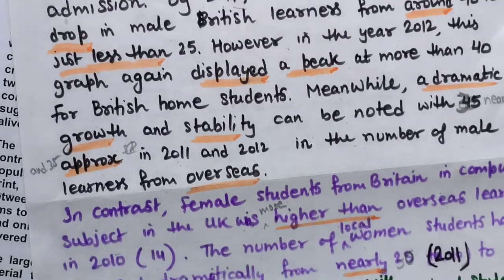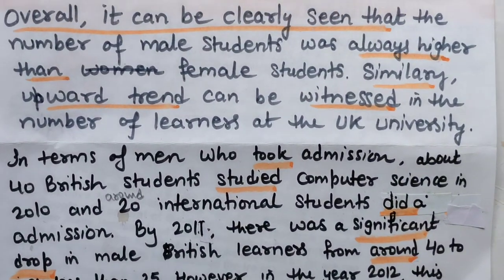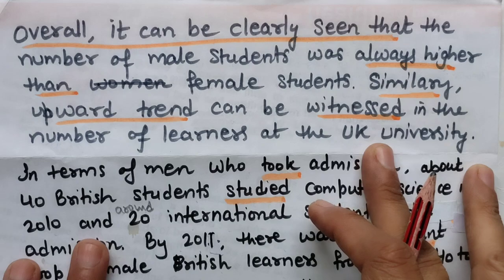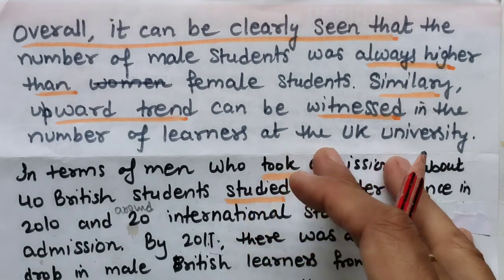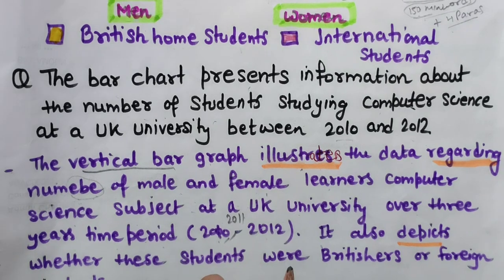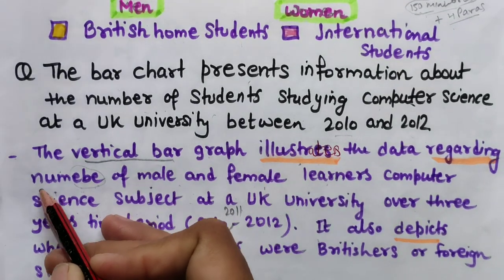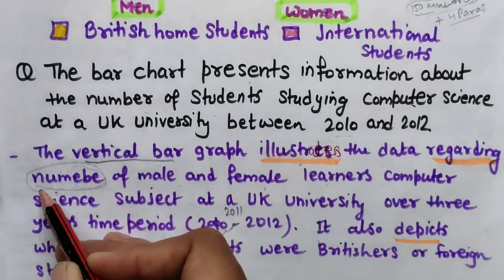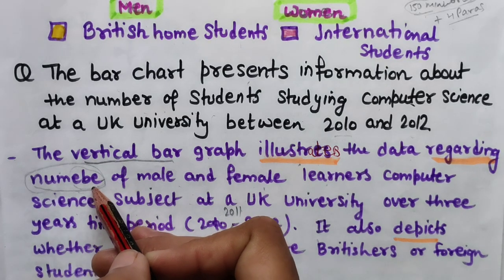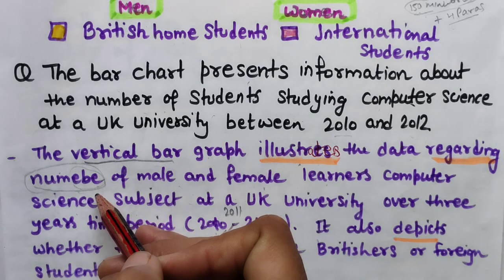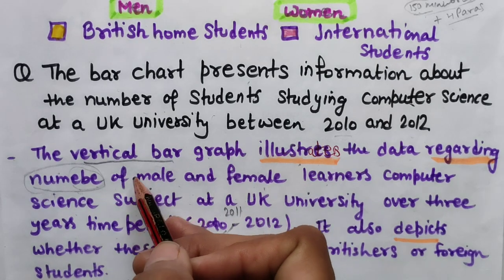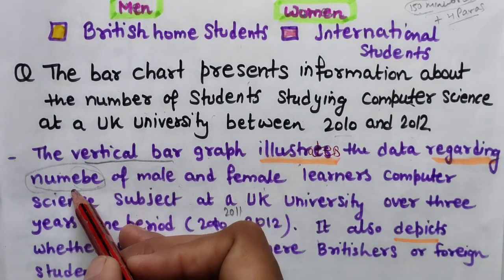All of this will be counted when they give us the band scores, so you will also be doing the same here. Also you can see: illustrates, depicts, regarding. Of course, you can note it down. Many students make this kind of mistake: sometimes they forget to write E, sometimes they forget to write R also. When I was rereading and proofreading my writing task 1, I found this mistake.